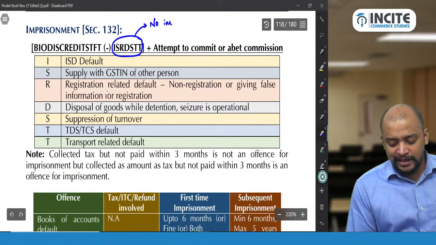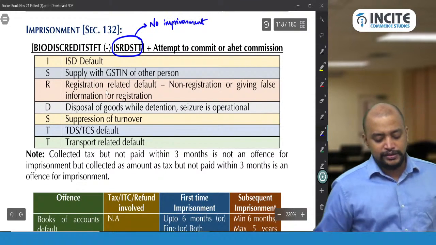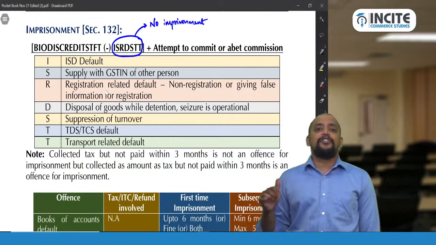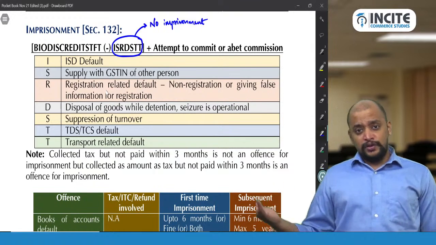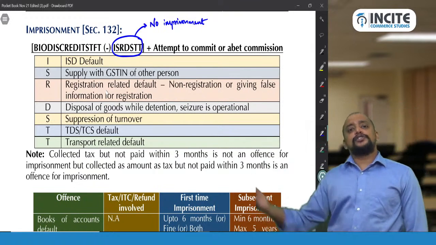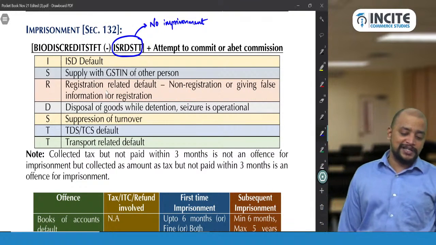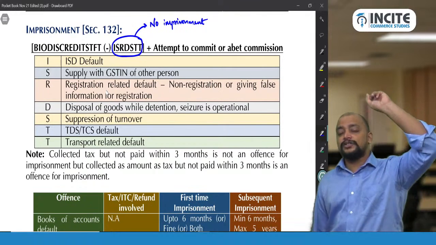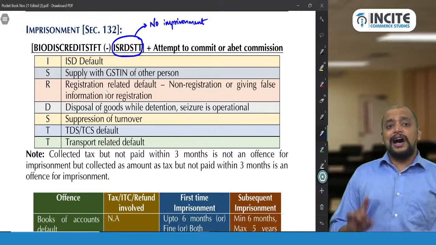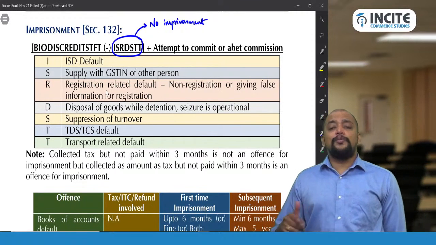No imprisonment in this case. So in which case? I, S, R, D, S, T, T. I for what? ISD default. S for what? Suppression of turnover. Another S is also there, supply with GSTN of another person. R refers to registration default. Only one R is there, that is registration default. ISRD. So D, we have multiple Ds.